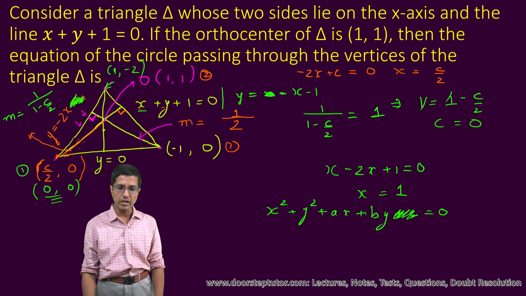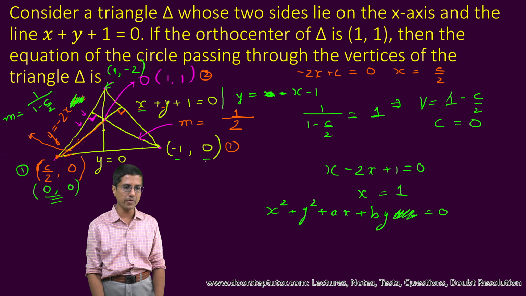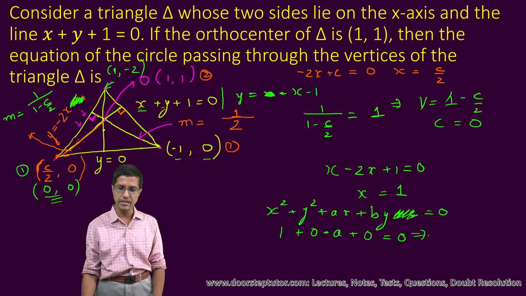Now, what we have is, we'll plug in the coordinates of this point. This is another point through which the circle passes. So this will be 1 plus 0, this will be minus a plus b into 0, which is again 0, equal to 0. Now this tells me that a comes out to be equal to 1. Okay, so that is the other thing that we get now.